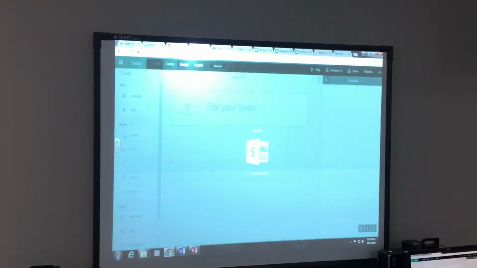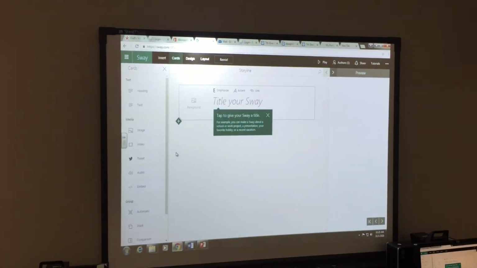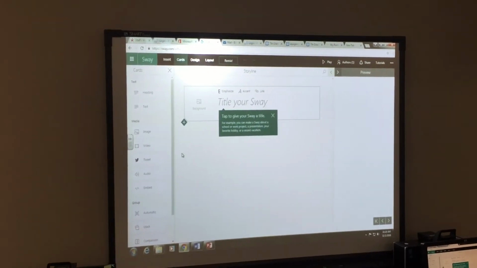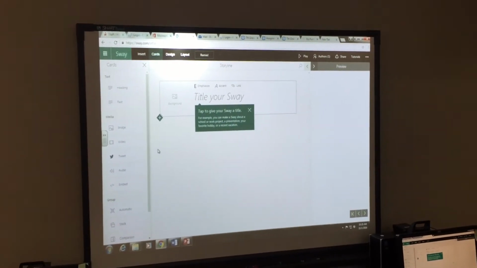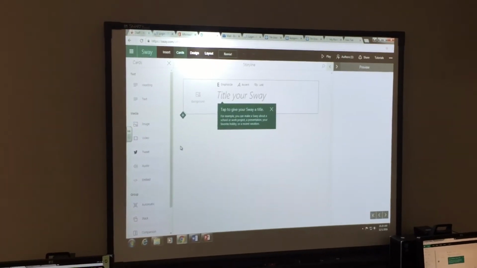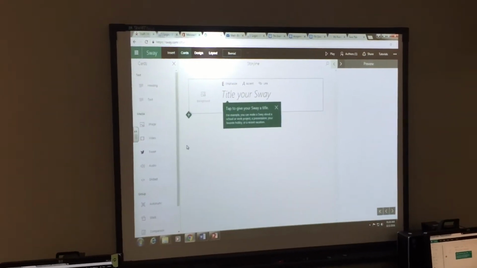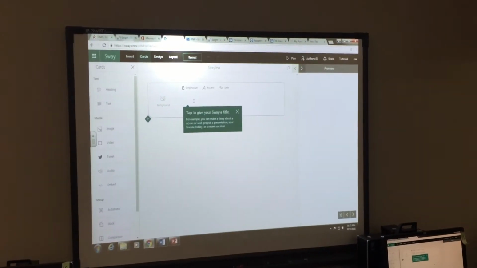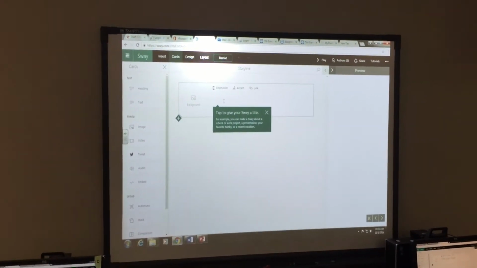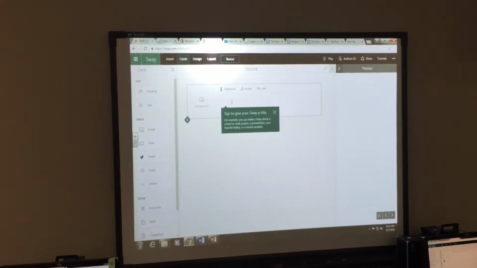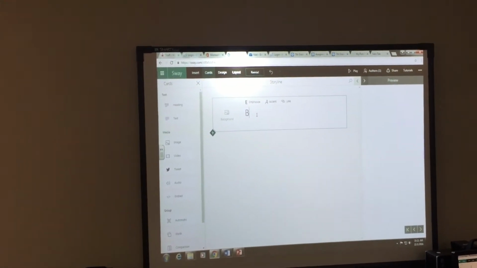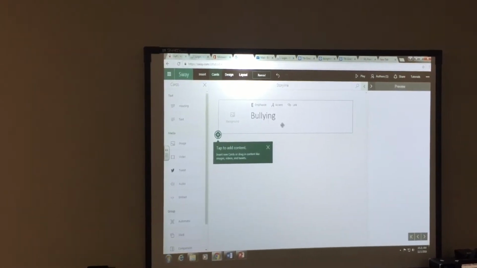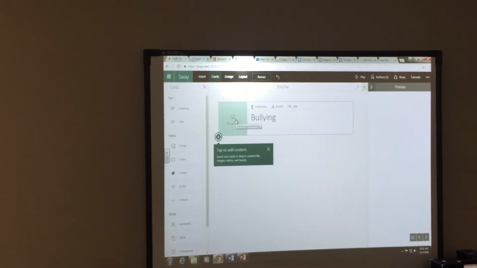Into Sway. Sway is a little bit like PowerPoint, but instead of having slides on the side, you have what are called cards. So the very first card is going to be the title of your Sway, and it's how your Sway is saved. We're still doing nonfiction, right? Yes. So we're going to give this a title that relates to your nonfiction presentation.